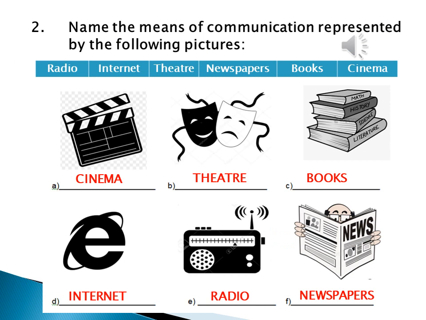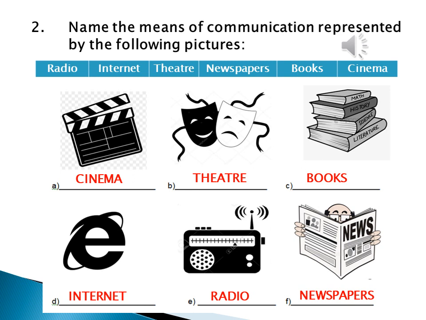In question number 2, you have to name the means of communication represented by the following pictures. So, the means of communication represented by these pictures, let us talk one by one. Coming to picture number A, it's a clapperboard which is used in filmmaking. So it is related to cinema.